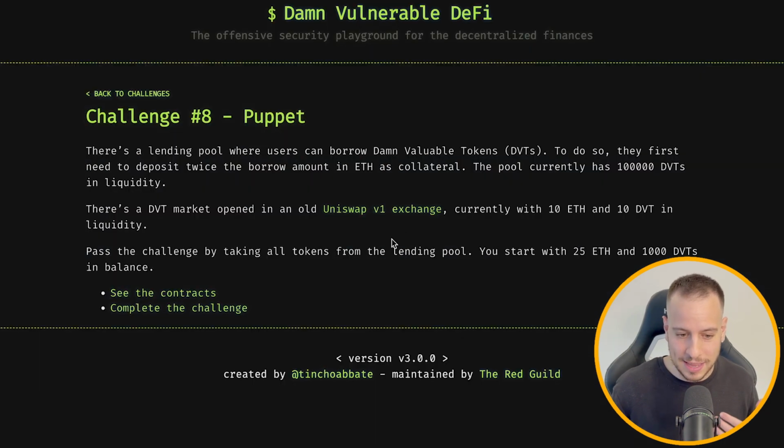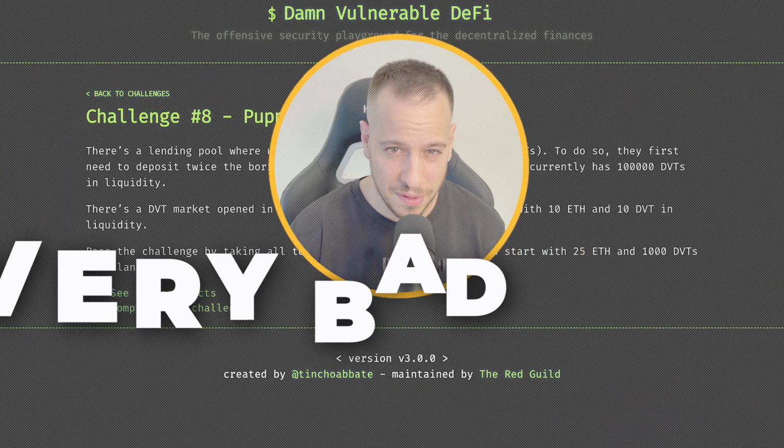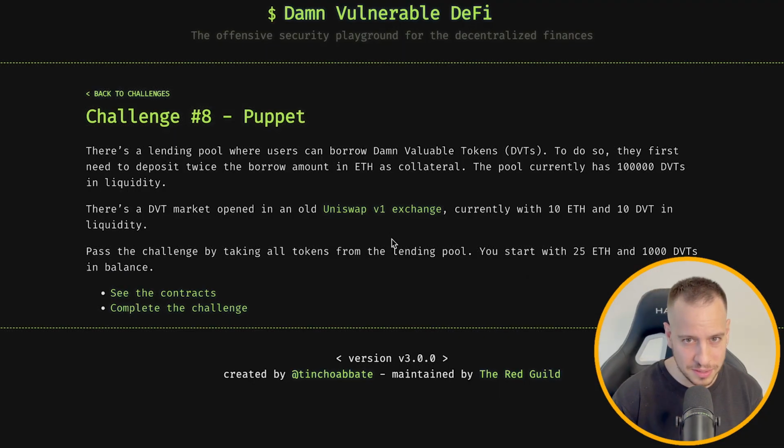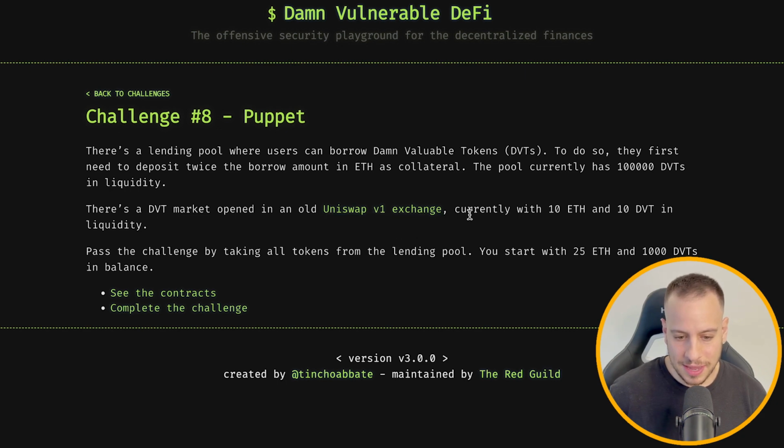We have a liquidity, and just by reading the description, we might assume and understand how the lending pool determines the price of DVT tokens compared to ETH, and how it determines our collateral and how many DVT tokens we can borrow. Probably it uses this Uniswap V1 exchange pool, which is a very bad idea. Why do you think it's a bad idea, guys? I want you to pause the video, think, and then play it again.